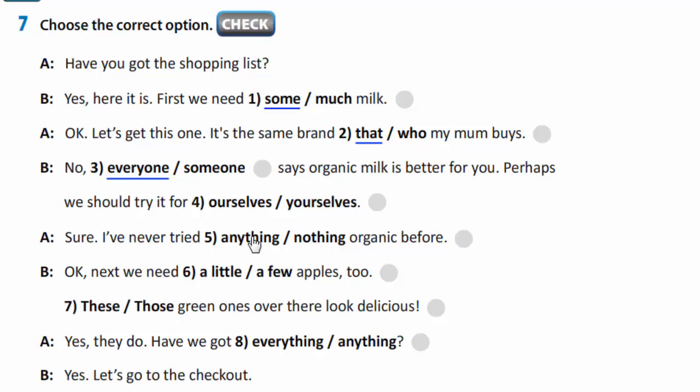Perhaps we should try it for ourselves. Sure, I've never tried anything organic before. Okay, next we need a few apples too. Those green ones over there look delicious. Yes, they do. Have we got everything? Yes, let's go to the checkout.